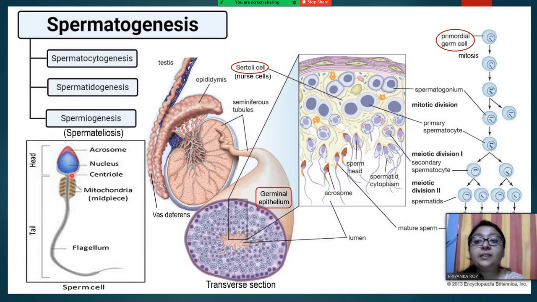Next we have the nucleus. So you can see that the major part of the cytoplasm is cut off and only the head contains the nucleus for a larger part of the head. There is a cap which is known as the acrosome, and the centriole lies here. So this is the basic structure of a sperm.